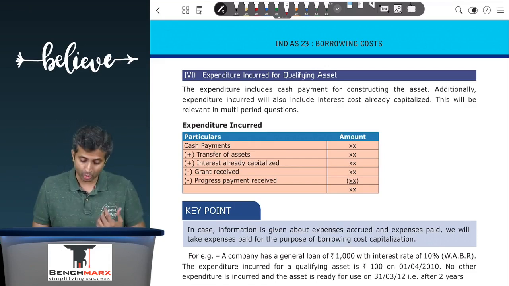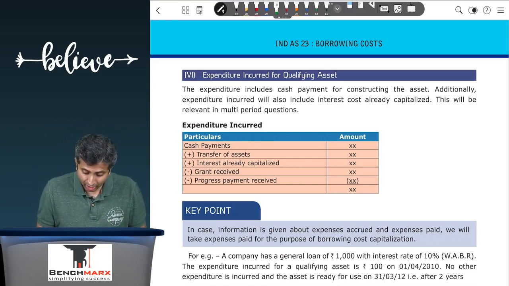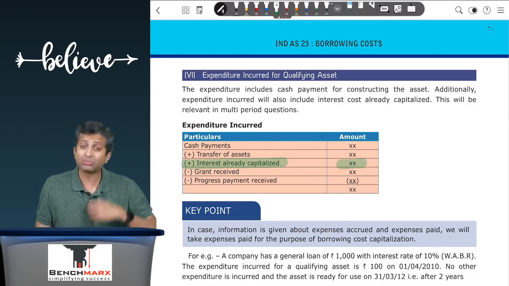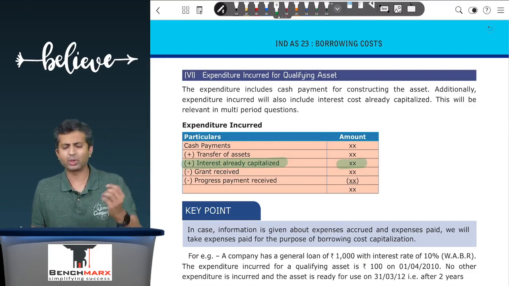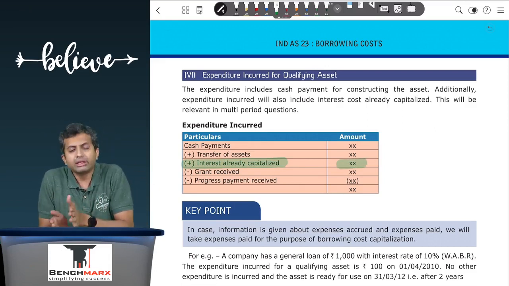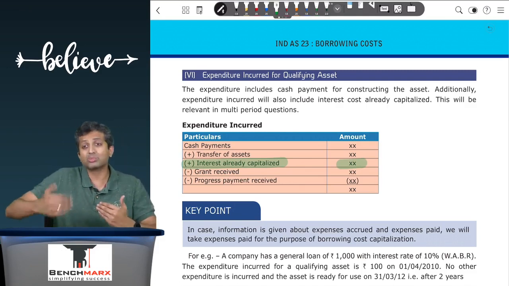An important point over here is interest already capitalized. This is relevant in multi-period questions. Like the May 23 RTP question, if you have seen, it is relevant in the multi-period questions where there is more than 1 year.